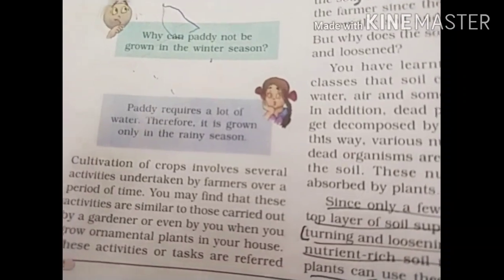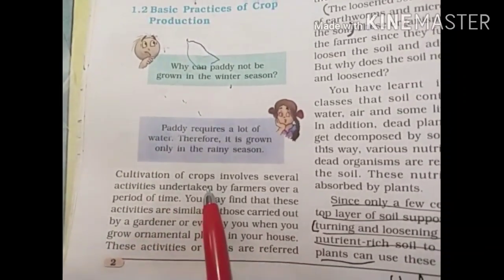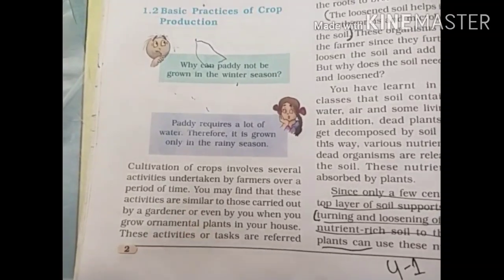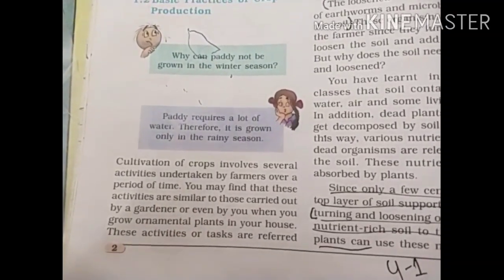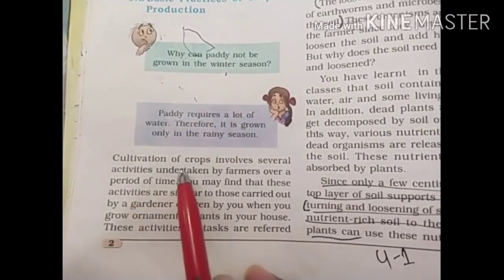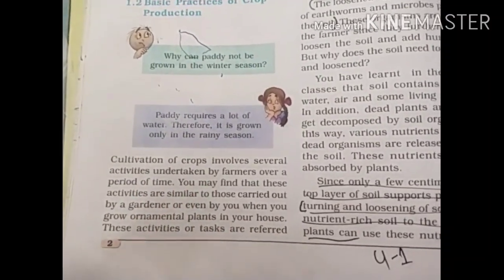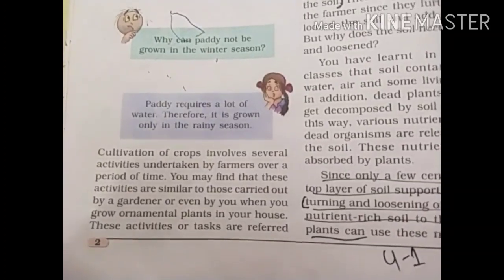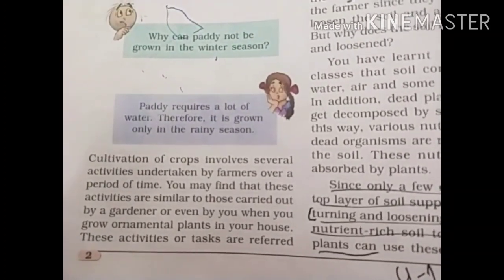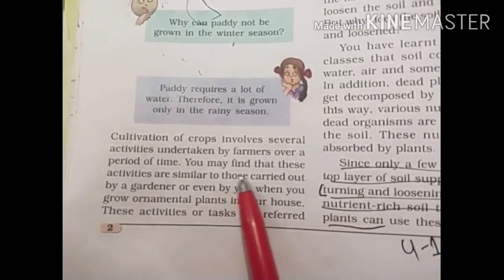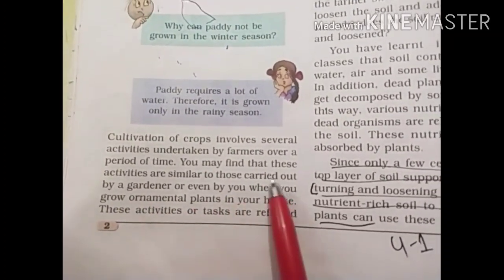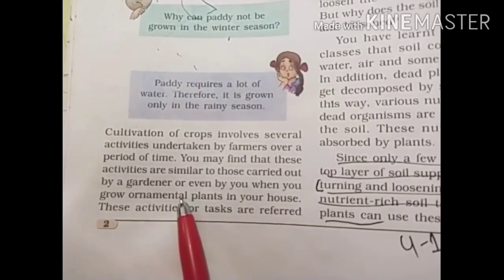So cultivation of crops involves several activities undertaken by farmers over a period of time. Cultivation of crops involves so many activities, and it takes a long period of time. You may find that these activities are similar to those carried out by a gardener.